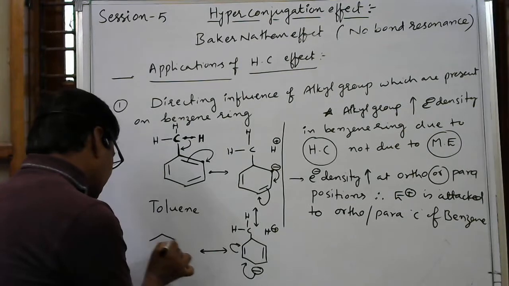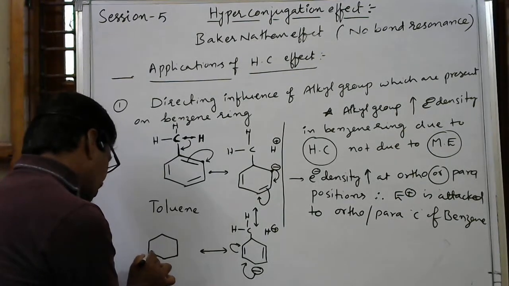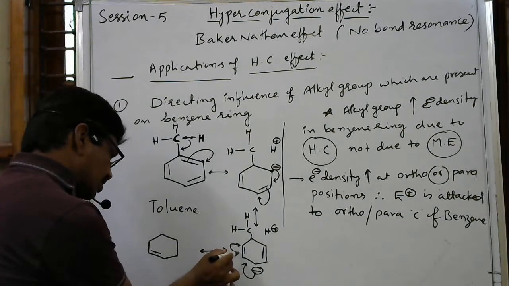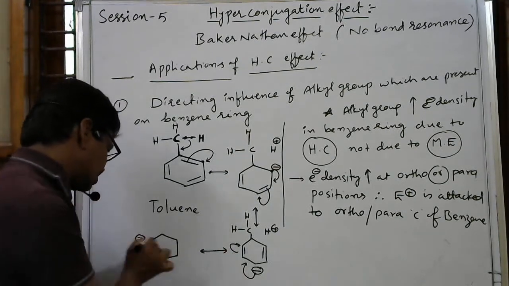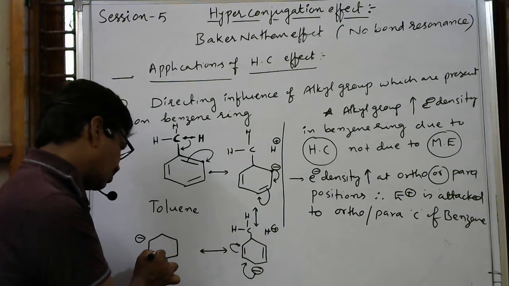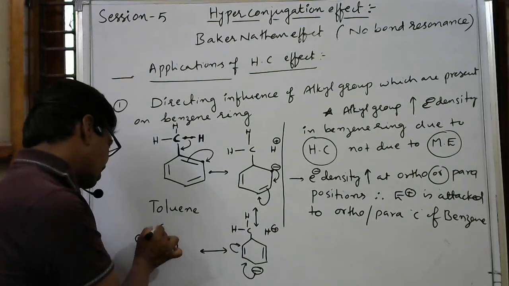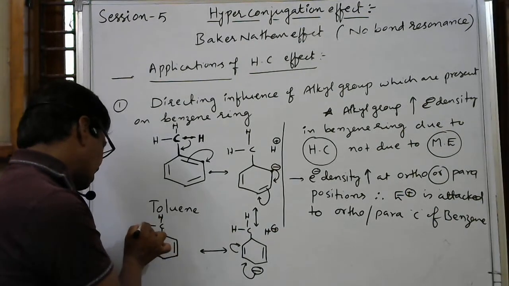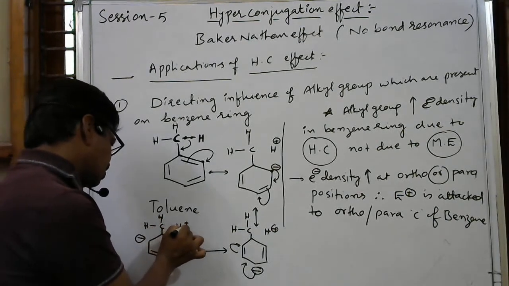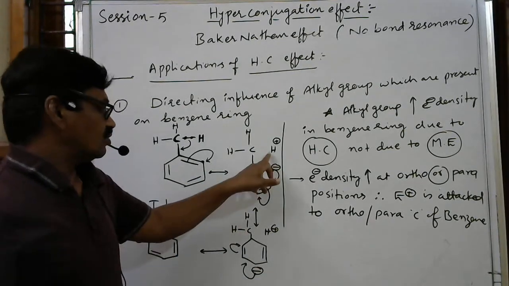So lastly, we can write like this. See here, this carbon, here the newly formed bond. This bond is shifted here, so this carbon gets a negative charge, and here this is the newly formed bond. So here already one bond is present. Here negative charge. Then C, here hydrogen, here hydrogen, here hydrogen with positive charge but no bond. Likewise, how many resonance forms can you write with respect to this hydrogen?